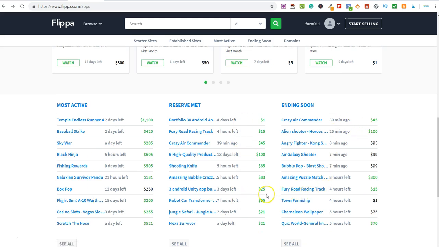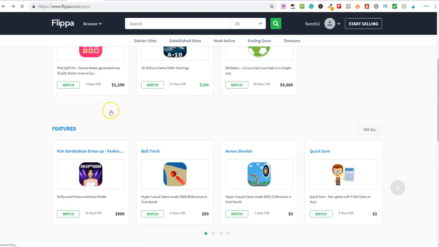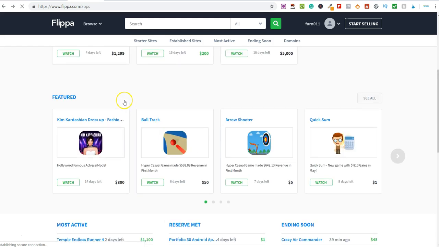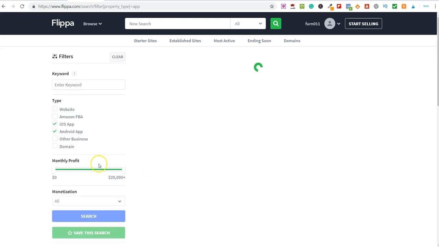So let's just scroll through and have a look at some of these. We'll find one. Let's look at this one. 6 high quality. What's this? Reserve met, $100. Number of installs, 10. It's a new app. Now I want to find one for you so you can see. Let's go up here, and we're going to filter this. So let's do this. See all apps.